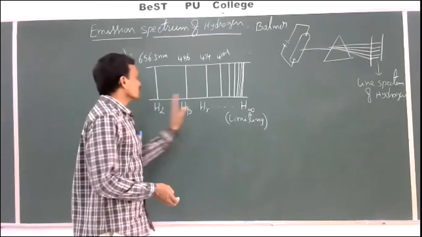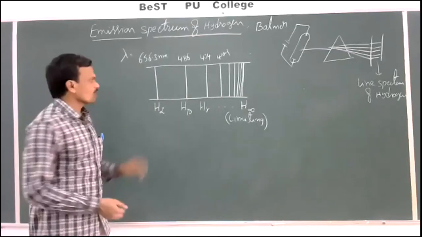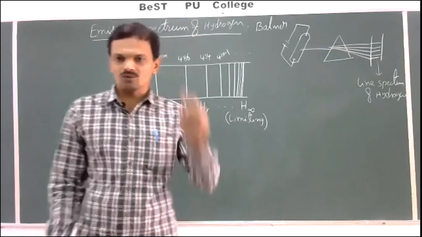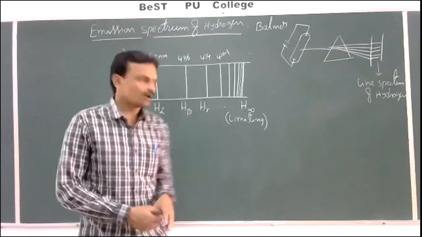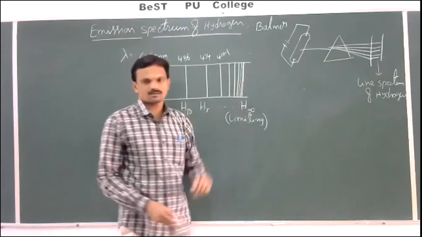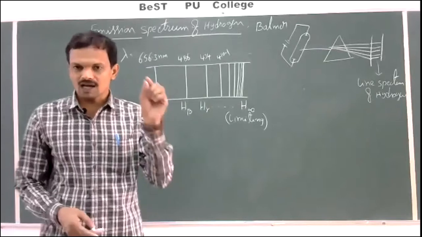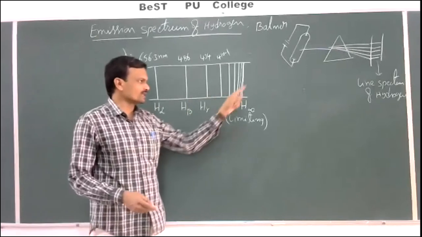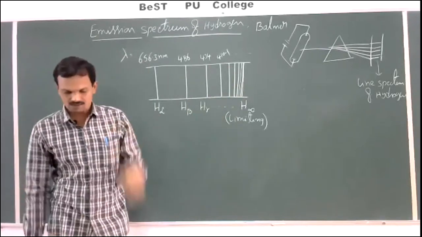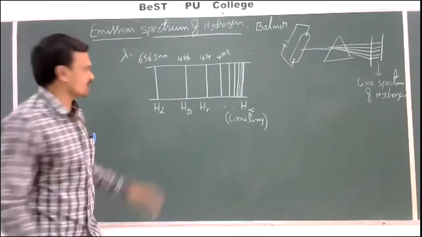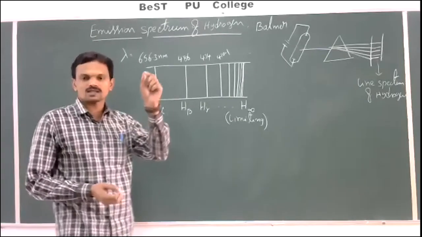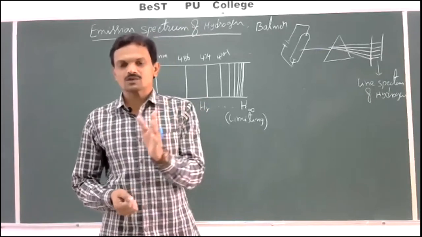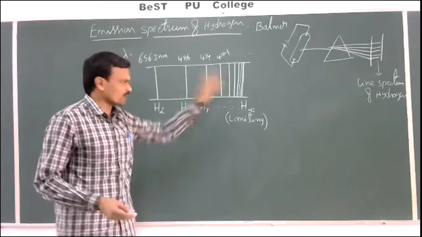Then, how are these spectral lines obtained? A hydrogen atom contains only one electron. But how can we get this number of spectral lines? Even though hydrogen contains only one electron, we got a different number of spectral lines in different regions. What is the reason? That was not clearly explained by the scientist. Later it was explained by the scientist Niels Bohr. While discussing Niels Bohr's theory, I will explain why we get a different number of lines here.